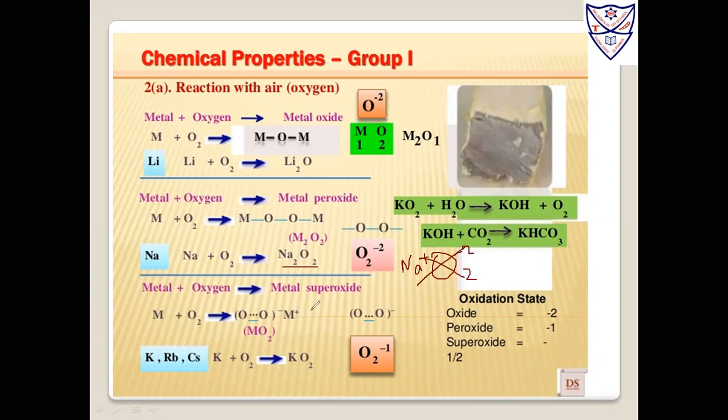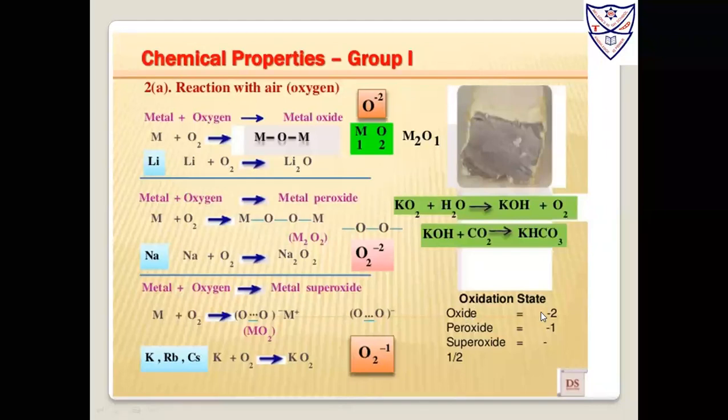Okay. Metal plus oxygen can also give metal superoxide. Superoxide means what? O2 minus 1 is a superoxide. Normal oxide means O minus 2, and peroxide means O2 2 minus. Here you can take any metal, sodium for example. Na is plus, O2 is minus 1. So plus 1 will come here, 1 will go here. So the answer is NaO2. Here if we take potassium, it's KO2.